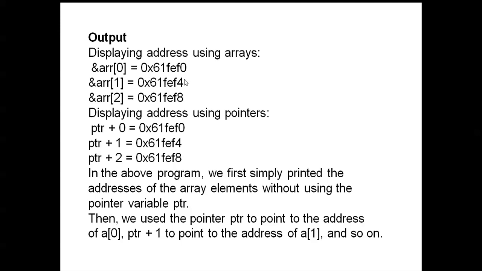The 4 bytes difference is because an integer stores a 4 byte value. Integer size is 4 bytes. Next, displaying addresses using pointers: ptr + 0, ptr + 1, ptr + 2. Here also the addresses differ by 4 bytes.